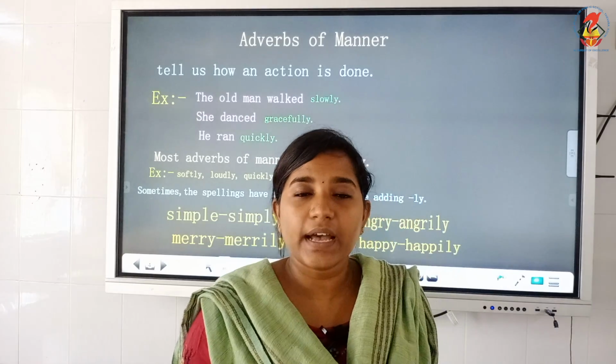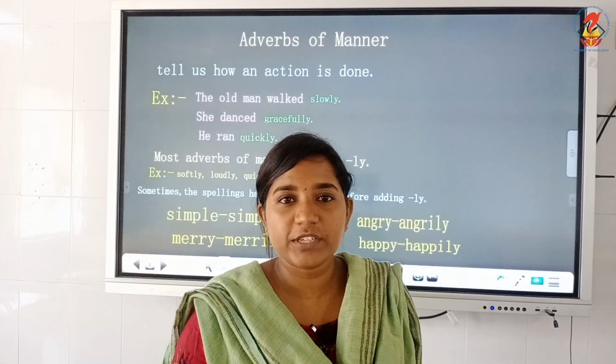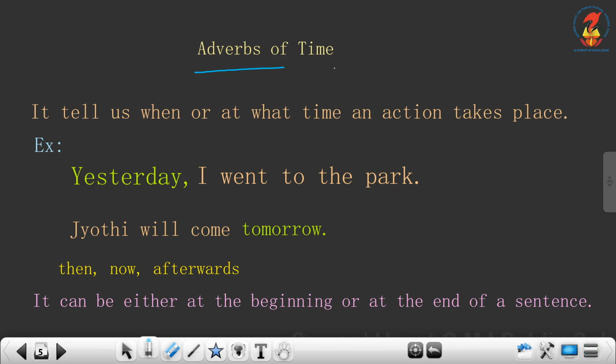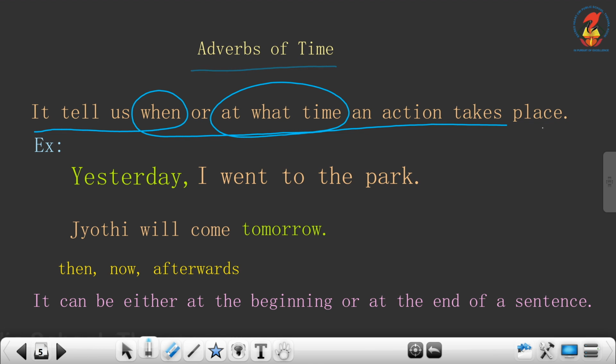Now, the next kind of adverb is adverb of time. We will see to that. Adverbs of time tell us when or at what time an action takes place. So, what is it? Adverbs of time tell us when or at what time an action takes place.